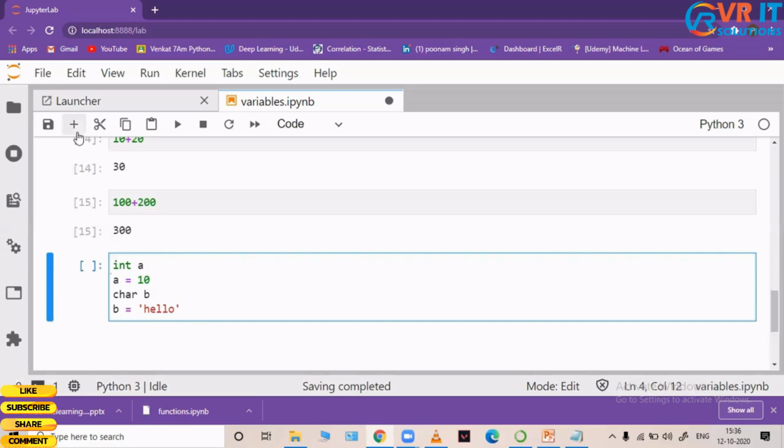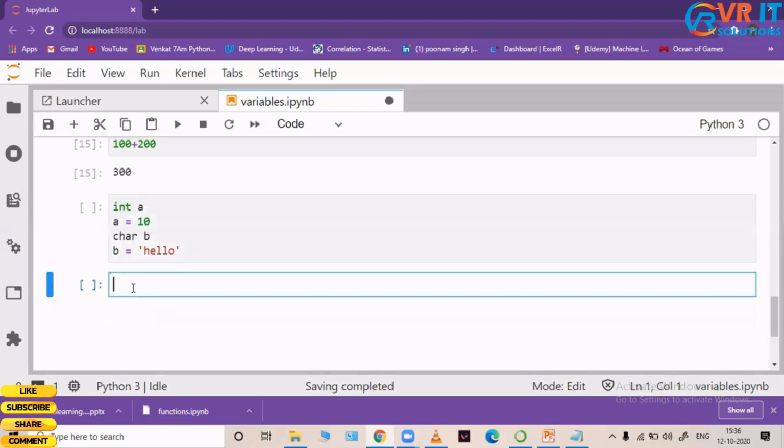But when it comes to Python, you don't have to do this. If you say A is equal to 10, the Python interpreter will run this code and understand that 10 is an integer, so my A is an integer. It will automatically understand this.